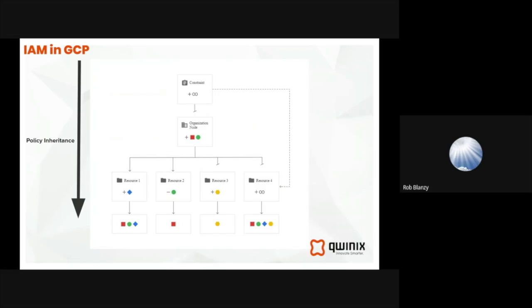Policy inheritance, and this is an example from Google here, is something that starts from the top and works its way down. And this can be a little confusing here, but essentially if you just follow the shapes and colors, you can see where they're allowing and reducing what is allowed. And this is a good mapping exercise as we create an IAM policy. I'll often whiteboard things like this where I want to follow the trail of my policy. And there are tools out there as well that will look at your policies to see what the output is going to be.